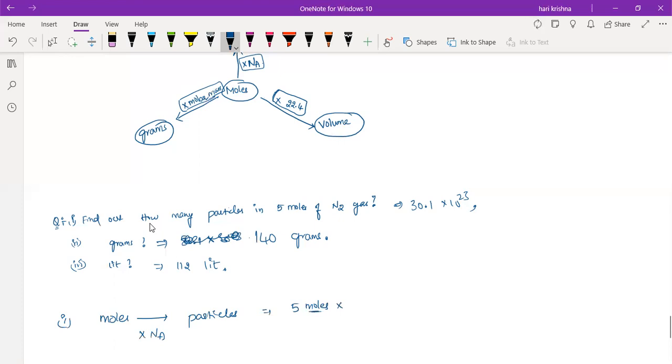So 1 mole is always equal to 6.022 into 10 power 23. That implies 6.022 into 5 is approximately 30.1. So 30.1 into 10 power 23 is the first answer. That's the correct one.